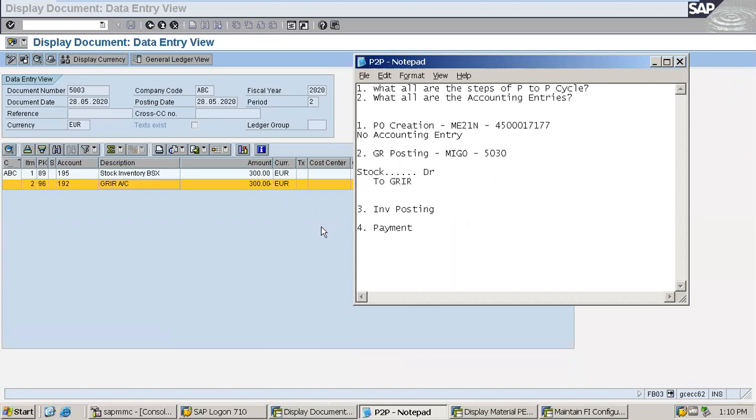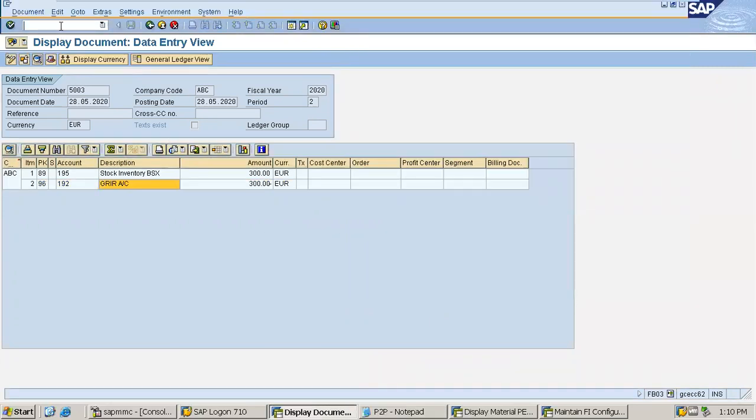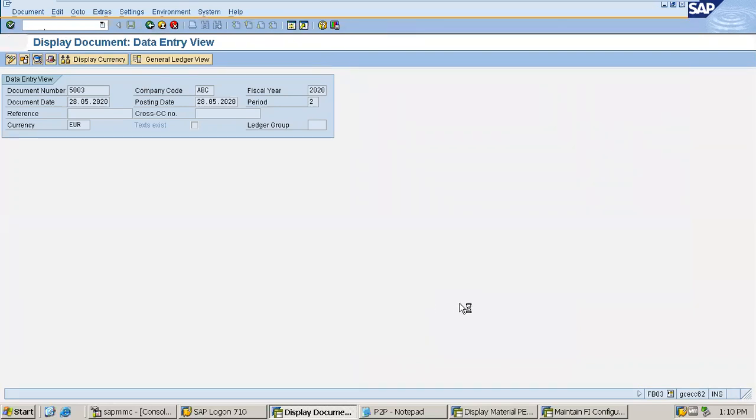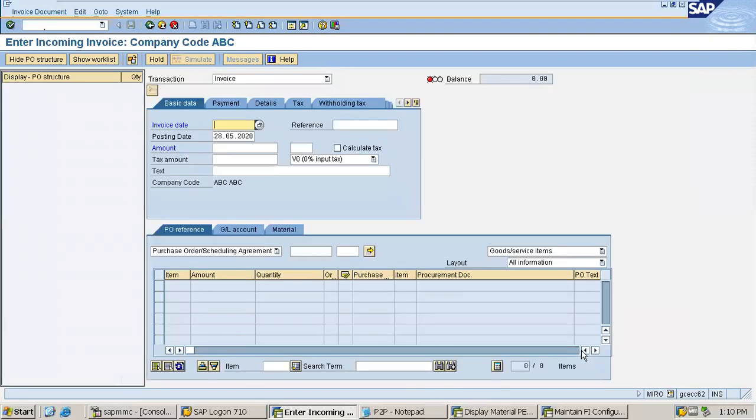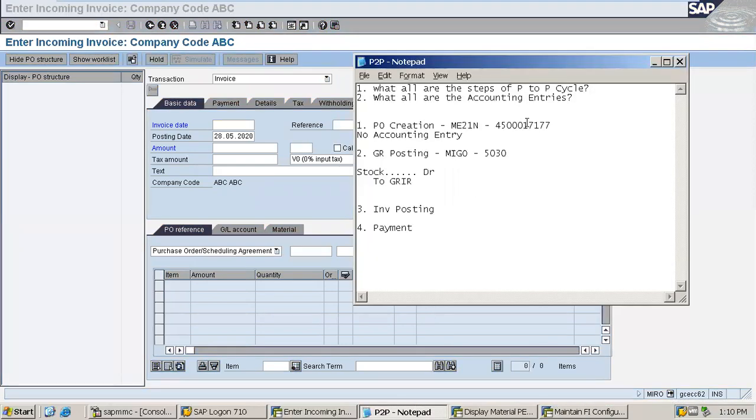Now the next step is the invoice posting. And how to do the invoice posting? MIRO is the transaction in order to post the invoice. Purchase order based invoice. Now going to the MIRO in order to post the invoice. Yes, I'm in the MIRO screen. Now here I have to provide the purchase order number. Purchase order number is this. I already have it written down.